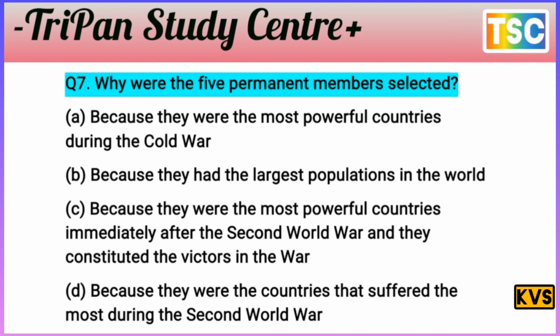You know that because they were the most powerful country during the Cold War. That's not a favorable answer for this question. A is eliminated here, because they had the largest population in the world. That's nothing. India has the largest population here, but India is not a permanent member of the UN. That's important. So B is also rejected here.